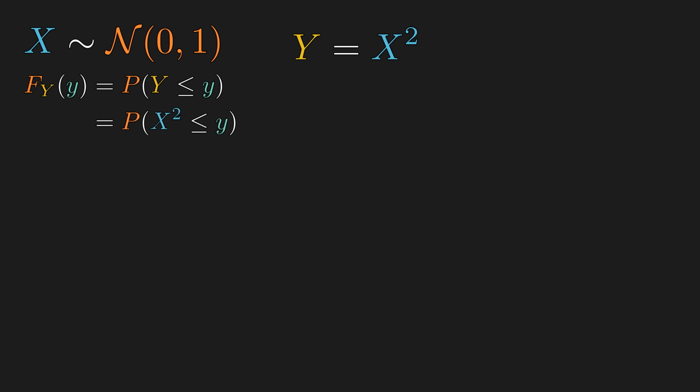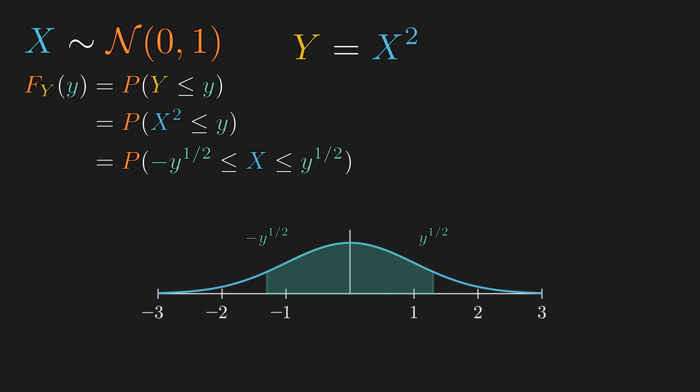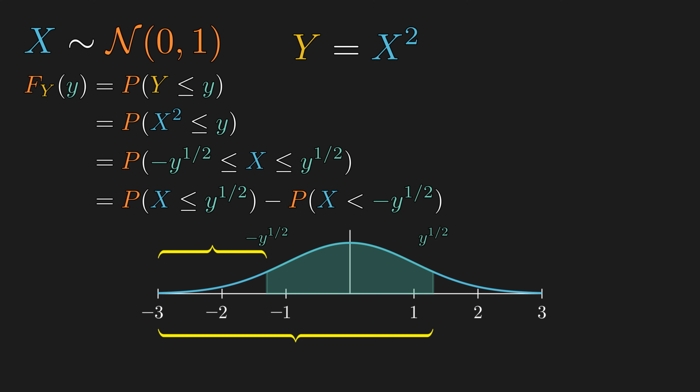Next, Y is equal to X squared. Then we can turn this into a compound inequality that is solved for X. Now, the probability of the central region can be split into the probability up to the right value minus the probability up to the left value. So we can split up the expression. And since continuous distributions have no point masses, we can just turn the less than into less than or equal to. And from here, we'll just choose to be sloppy with our inequality unless there is a discrete part. So we got the CDF of Y written as two terms that are CDF of X.